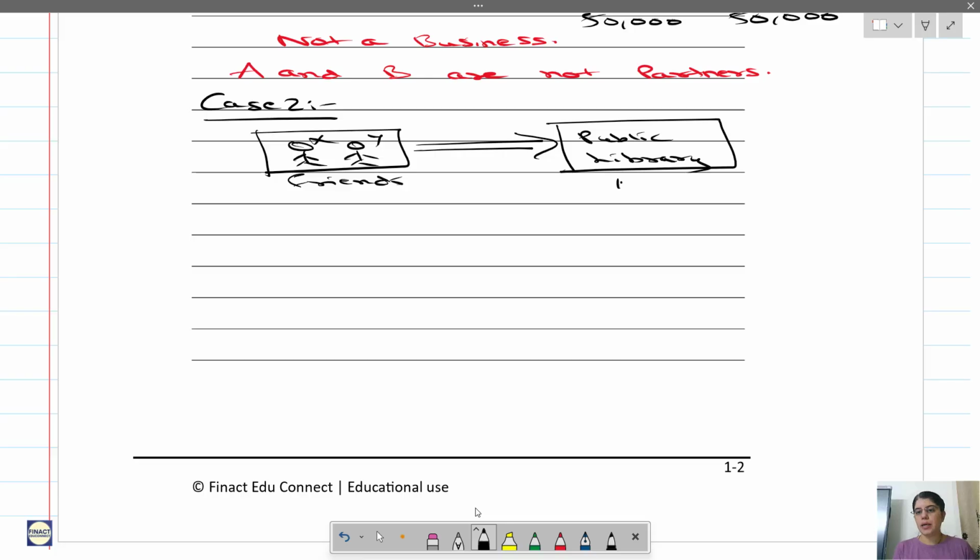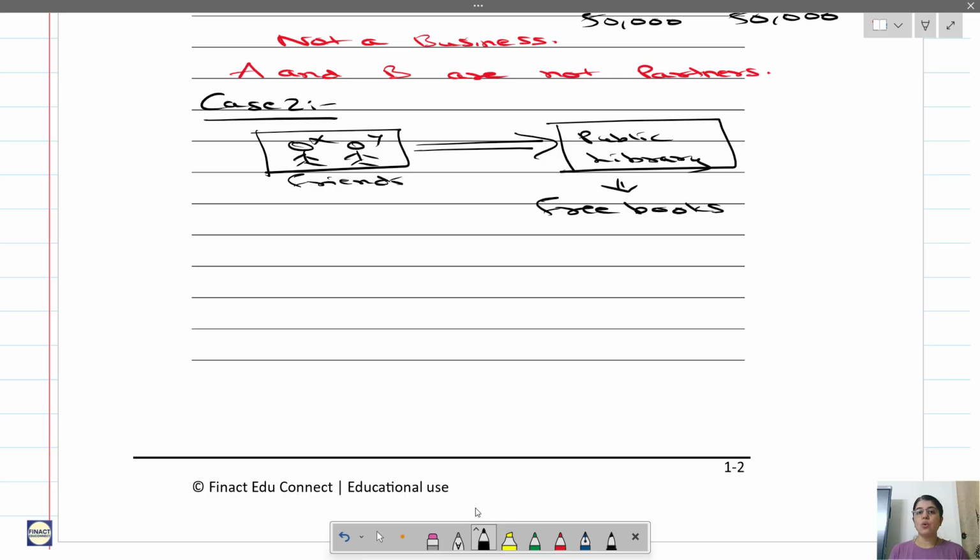This public library provides free books for reading to the public, and they may be charging some very nominal fees just to bear the expenses of the library. That's it. Now, are X and Y doing any business?